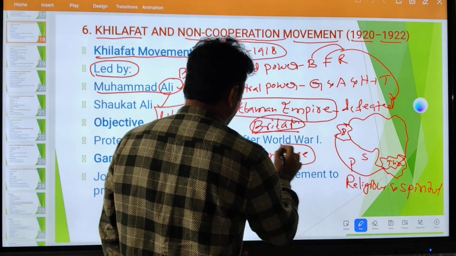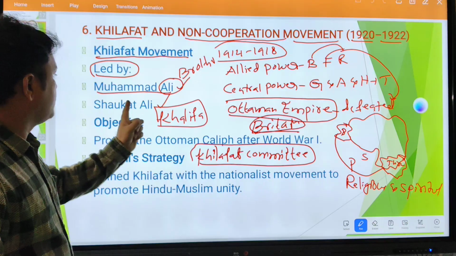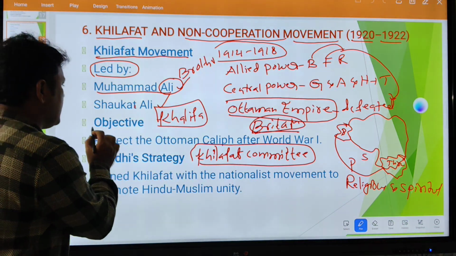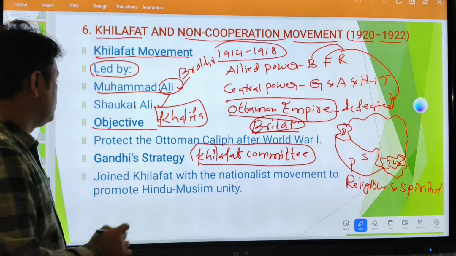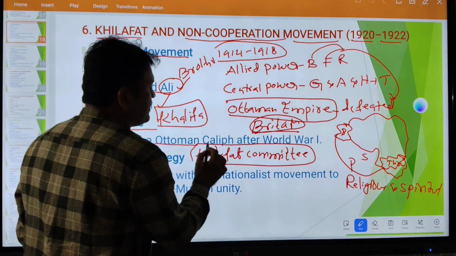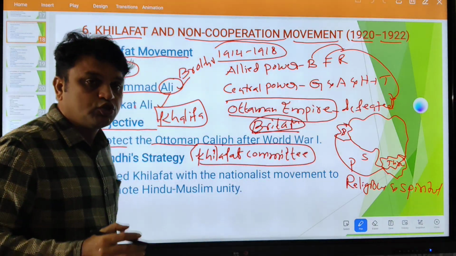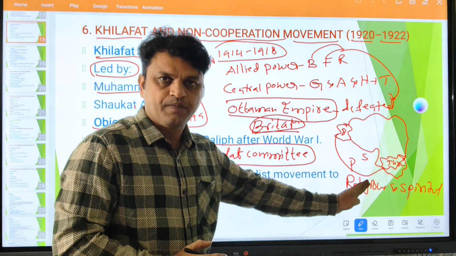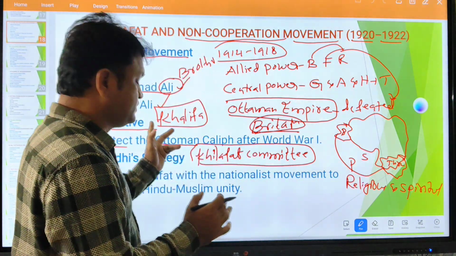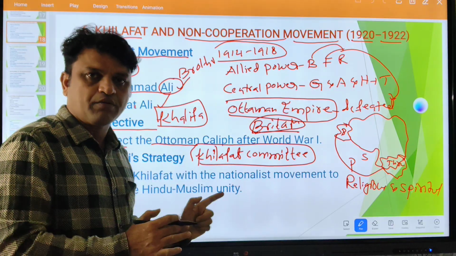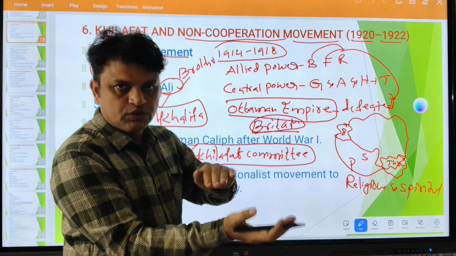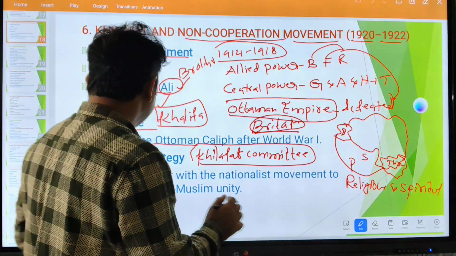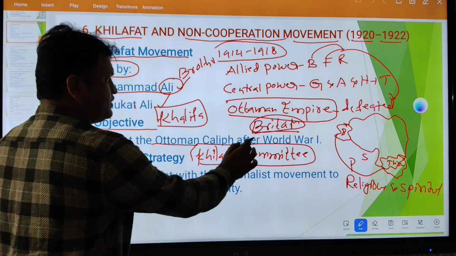Khilafat Committee was started by whom? Khilafat Committee was started by Shaukat Ali and Muhammad Ali. Now, what was the objective of this Khilafat movement? To protect the Ottoman Khalifa after World War I. Who removed the Khalifa? Britain removed the Khalifa position from his chair. Now this Khilafat Committee was demanding the British government to restore and reinstall the Khalifa in Turkey.